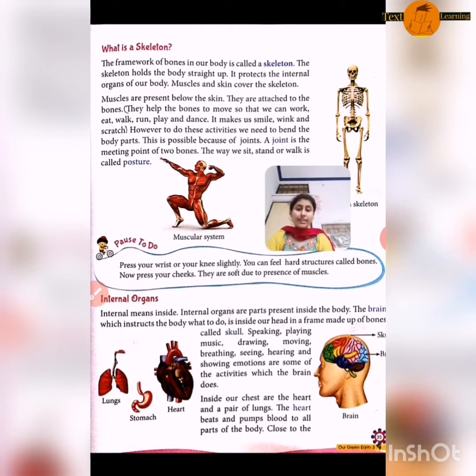Internal organs such as, you can see the picture, brain, lungs, stomach and heart. What is the meaning of internal? Internal means inside. Internal means the parts present inside our body. So what are internal organs? All the organs which are present inside our body are called internal organs.